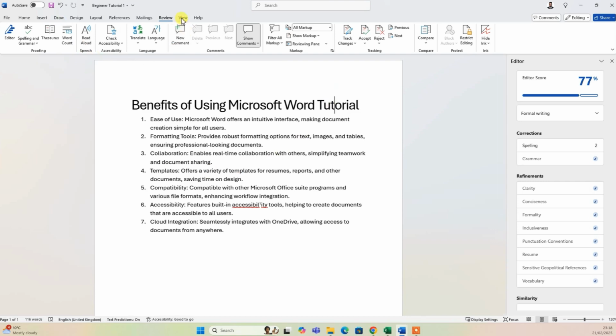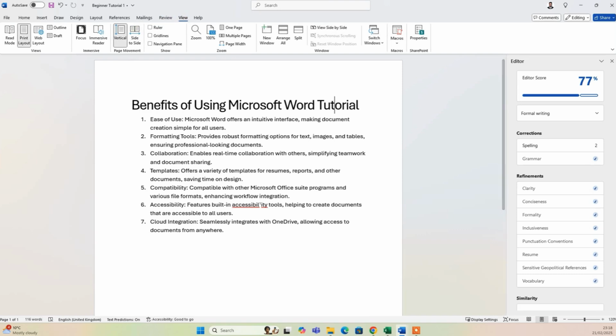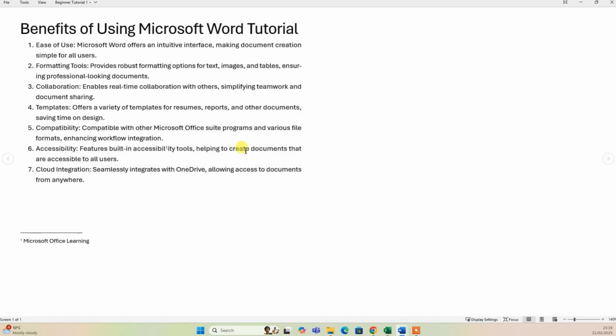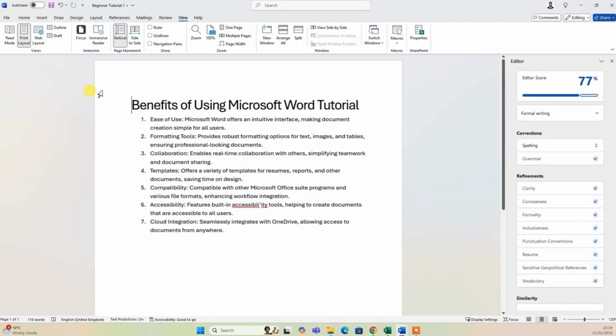Next one is View tab. So under View tab, this document is in print layout at the moment. I can change it to the read mode. So read mode is showing me in this way. So this is for reading purpose. Again, I will press escape. It will take me back to the original layout.